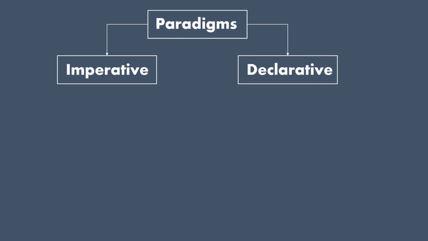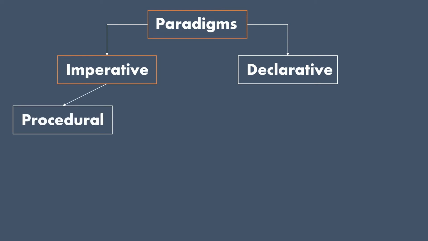Now we will look into each of these two terms and their subtypes. Let's look into the first one, which is most widely used these days, the imperative paradigm. Okay, so now we are done with the top level where we have imperative and declarative paradigms. Now we will look into the imperative paradigm. Let's start with the one which is kind of the foundation of all, the procedural paradigm.